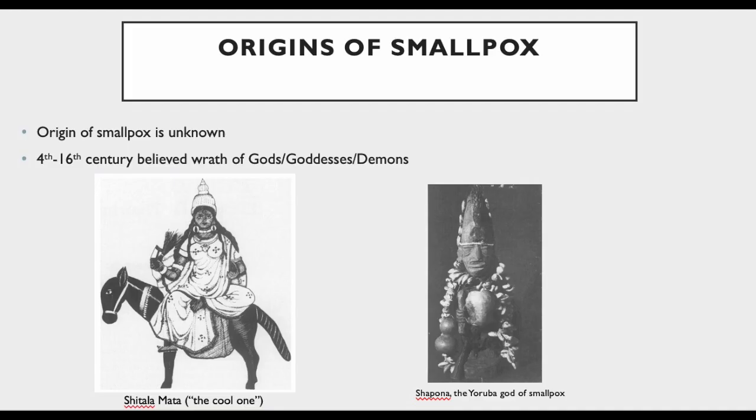So how did smallpox come to exist? The origin of smallpox is unknown. From the 4th up to the 16th century, the disease was understood as being attributed to the wrath of gods, goddesses, and demons. Many countries such as China, India, and Africa had gods that were thought to be the source of smallpox, and performed rituals or created religious shrines to try and appease these gods. For example, Shitala Mata is the Indian goddess of smallpox.